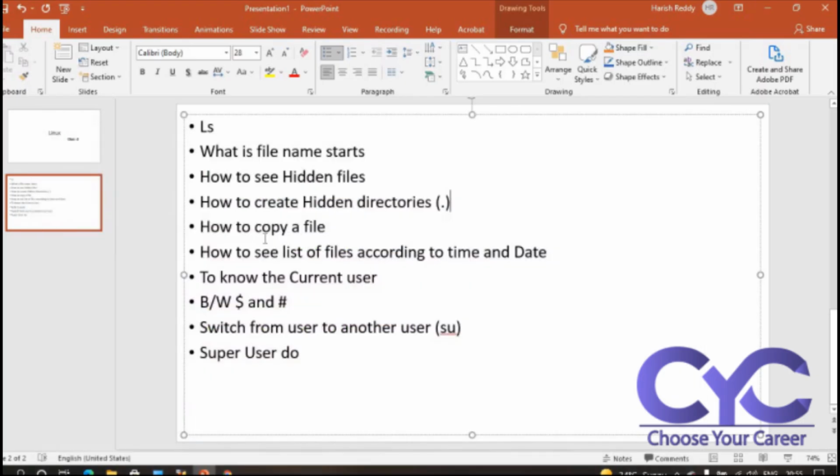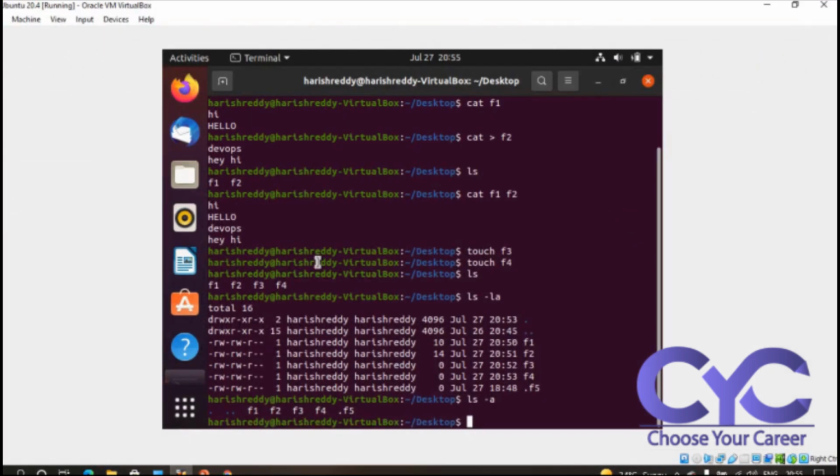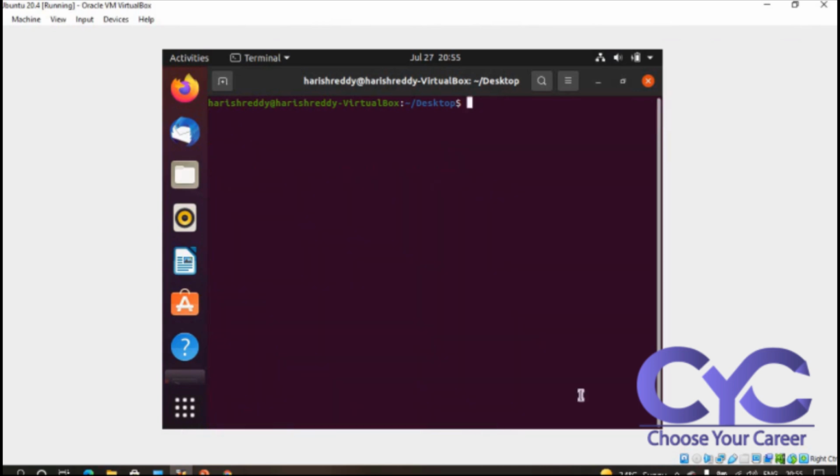So now I want to see how to copy a file. Previously we had all these files, right? Okay, fine, I'm clearing this content. I want to copy that particular file. So how to copy the file? By using cp. I want to copy file 1.